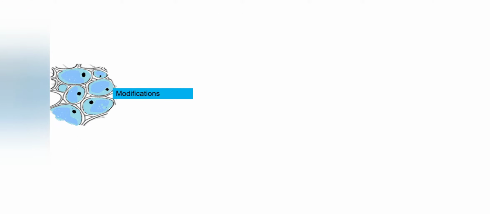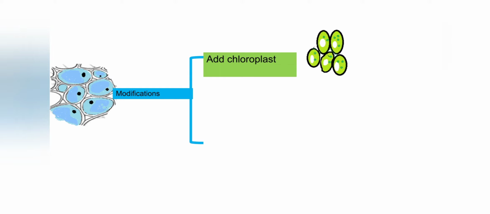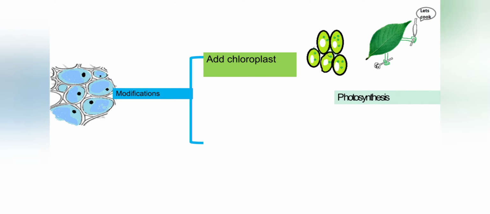So if we modify the parenchymatous cells, the first modification is the addition of chloroplast. Addition of chloroplast will not only give a nice green color to the parenchyma cells, it will also help them to perform a specific function which is called photosynthesis. So parenchymatous cells that can perform photosynthesis because of the chloroplast are called chlorenchyma.